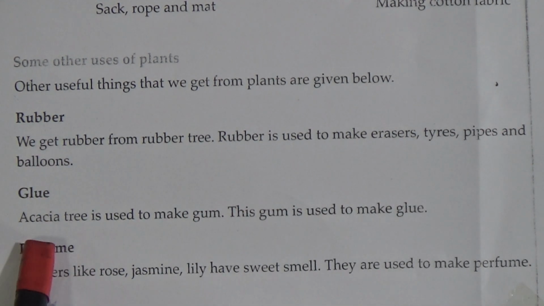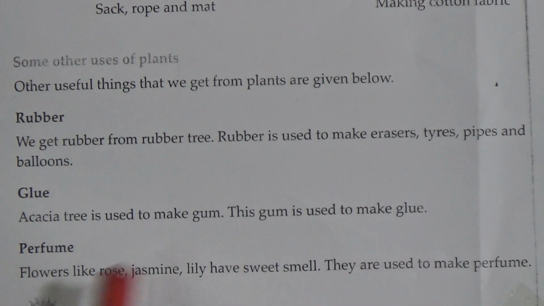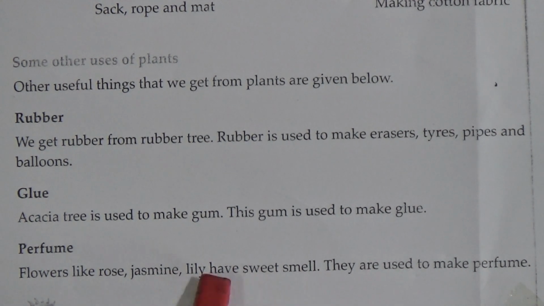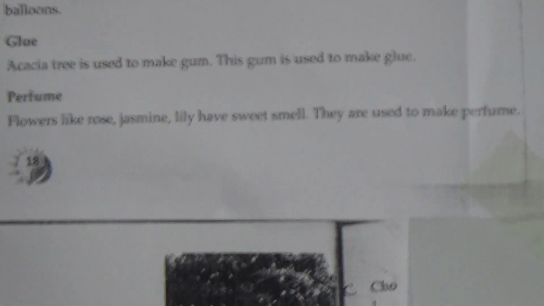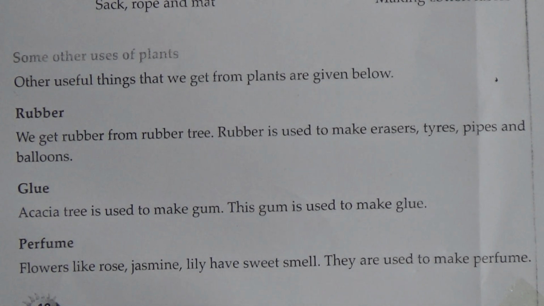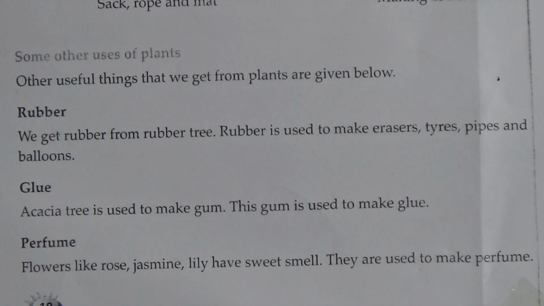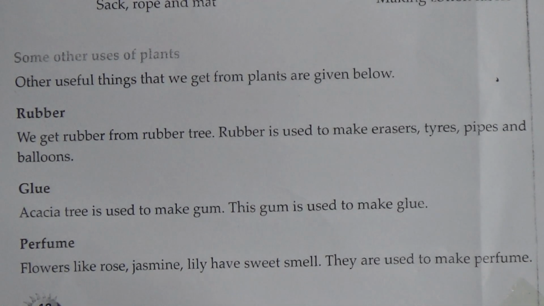Glue. The acacia tree is used to make gum. This gum is used to make glue. Perfume. Flowers like rose, jasmine and lily have a sweet smell. They are used to make perfume. These are very fragrant flowers and we get a sweet smell from them, and after processing these flowers, perfume is produced.